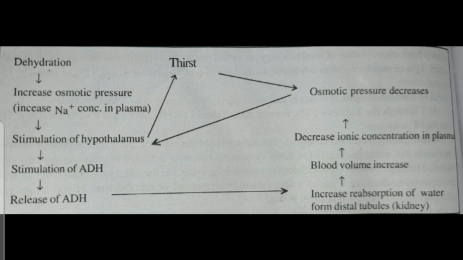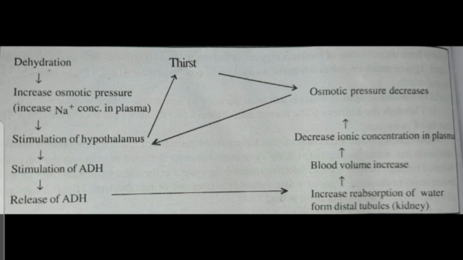That can stimulate the hypothalamus, which stimulates the release of ADH, and this leads to increased absorption of water from the distal convoluted tubules of the kidneys. In this way the blood volume increases in our body, which decreases the ionic concentration in the plasma, and the osmotic pressure finally decreases by this procedure.